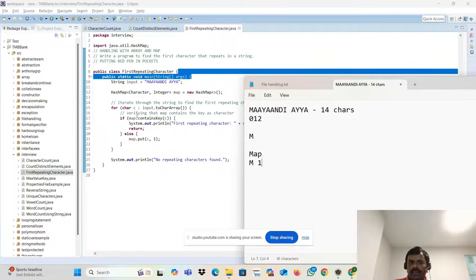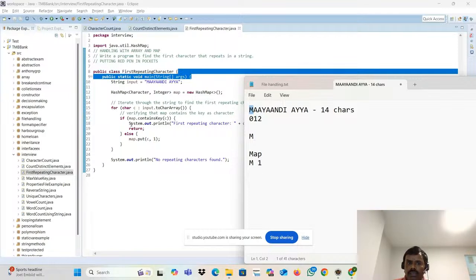Please understand that. What is the use of line number 17, the containsKey method? containsKey will check whether the particular key is already present or not. Please listen carefully. The map is empty, I didn't have anything. If map dot containsKey of c, where c is the first character, is this character already present in your map or not? No, boss, it is not.